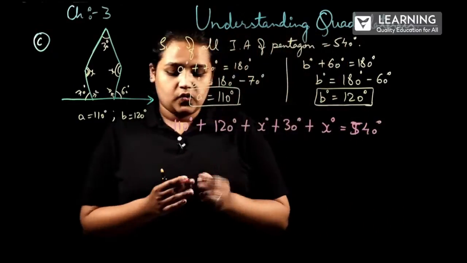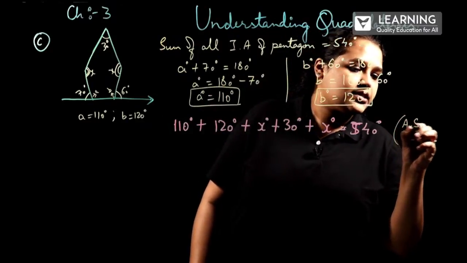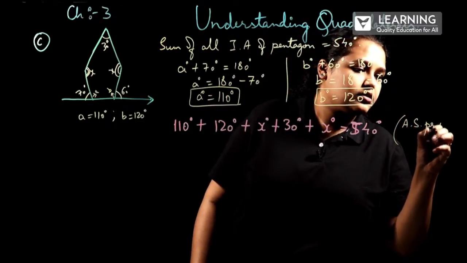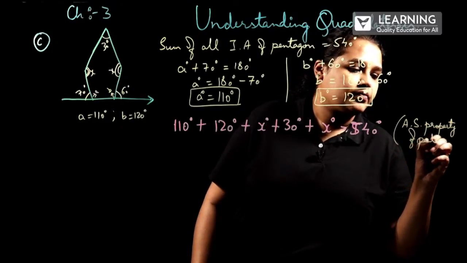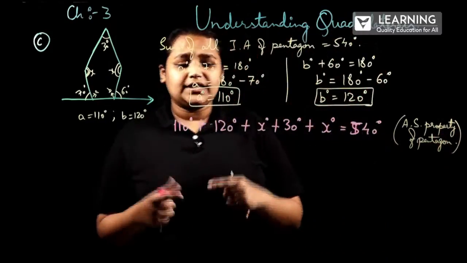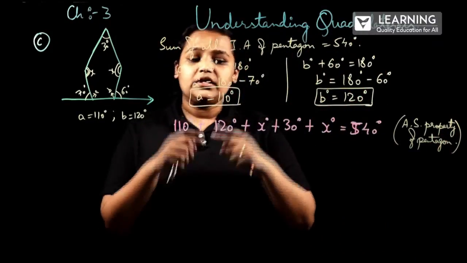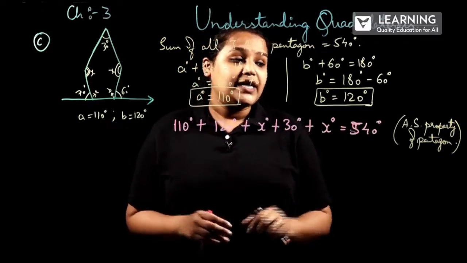Correct? What is the reason? Angle sum property of pentagon. Correct? So, in this geometrical part, whatever you will be writing, you have to give reason. Then only it will be completed.